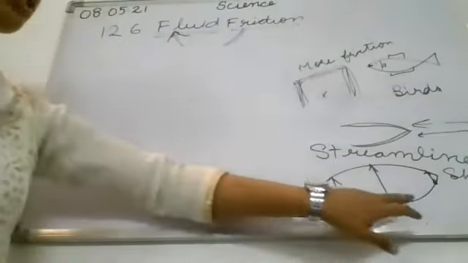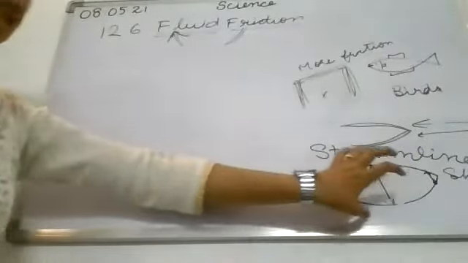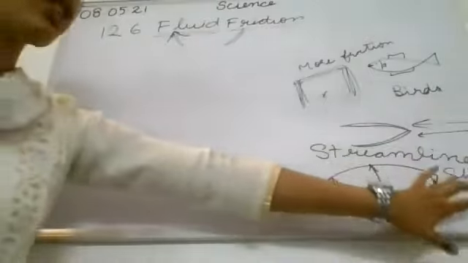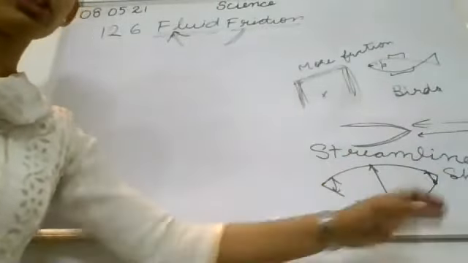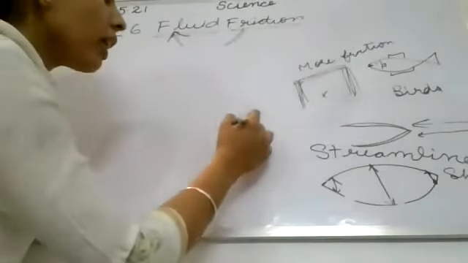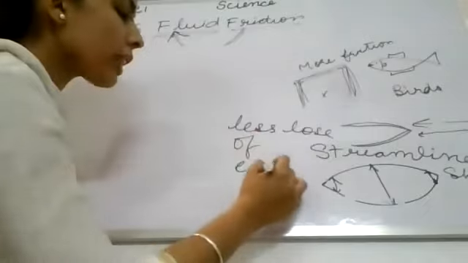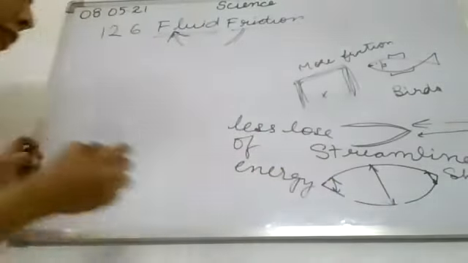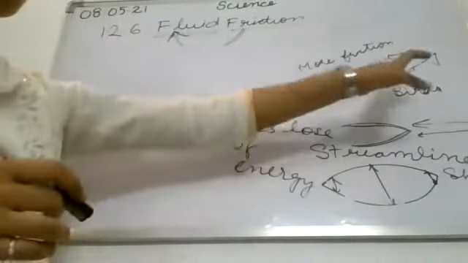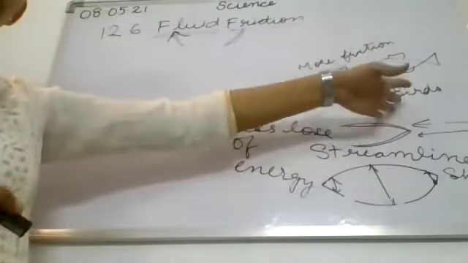Okay, so what happens? The scientists made the shape of the object in the streamline shape, so that there will be less friction and there will be less loss of energy. Clear? So they get the idea of this shape from the birds and the fishes, because they always live in water and air. Okay?